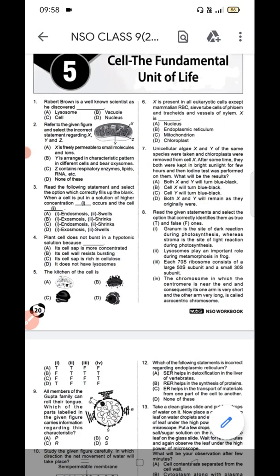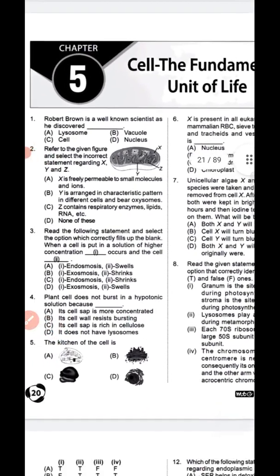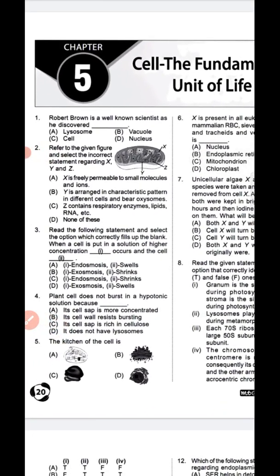The first question of the cell, that is question number 1. Robert Brown is a well-known scientist as he discovered lysosome, vacuole, cell or nucleus. So question number 1, options A, B, C, D. Four options are given, so D is the correct answer.